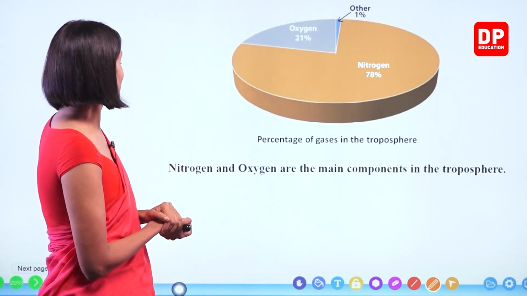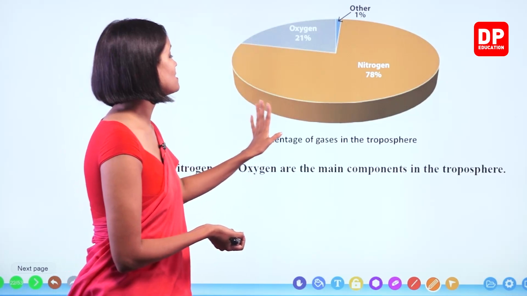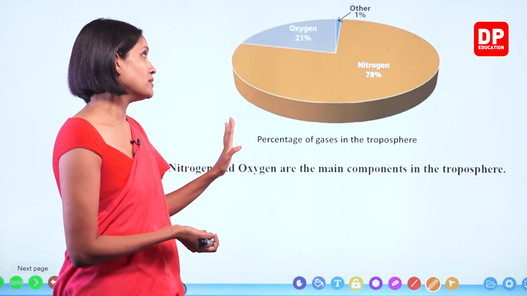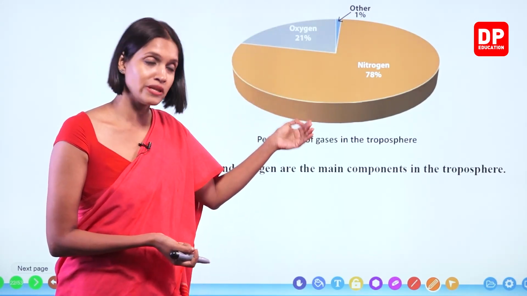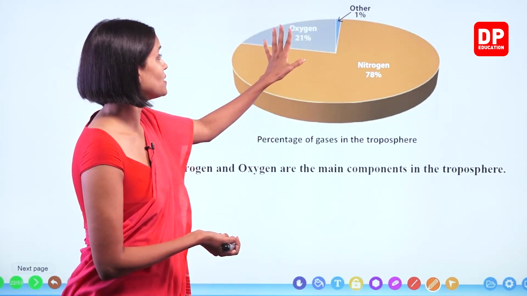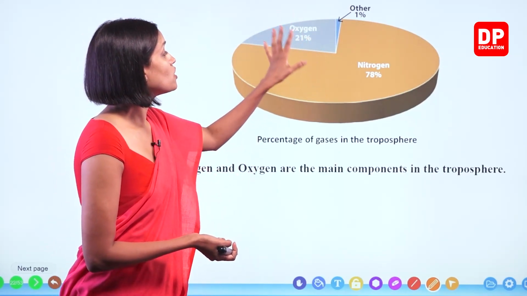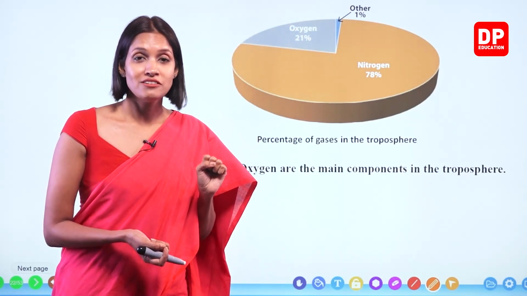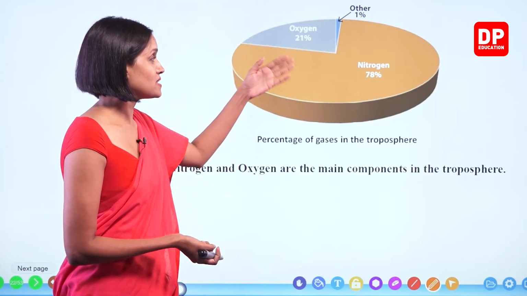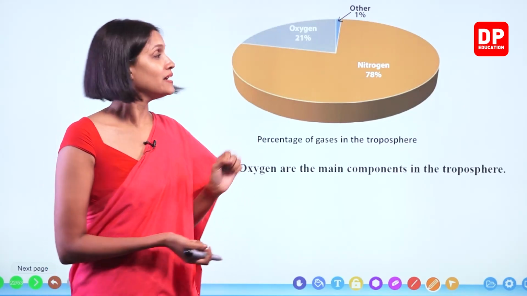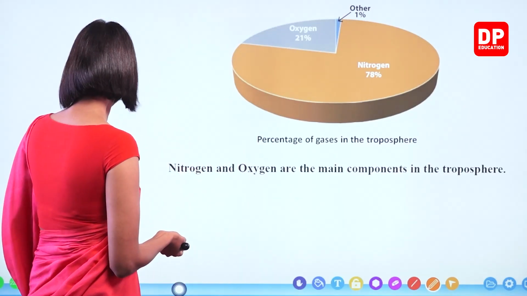Okay, right. So nitrogen and oxygen are the main components of the troposphere. But remember, as I explained earlier, even though we learned all these percentages, they don't remain the same. Right, children? They change from place to place. Okay. Right, we'll move on to the next.